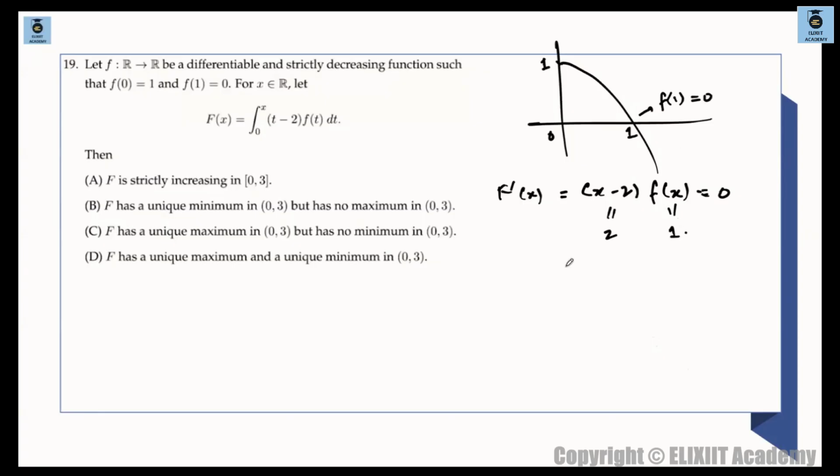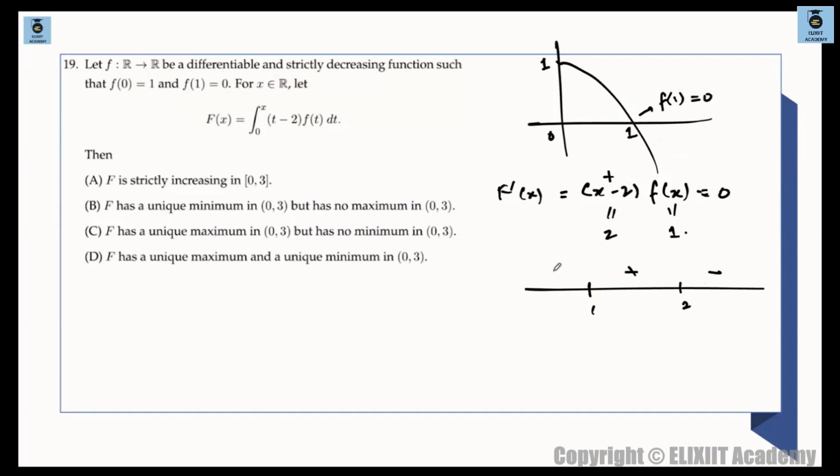So you plot this on the number line, so the turning points are 1 and 2. When x is more than 2, it's negative. This is positive, but this is negative. This is becoming negative only for more than 1, right? So positive times negative will be negative, and then simply keep on changing the sign.